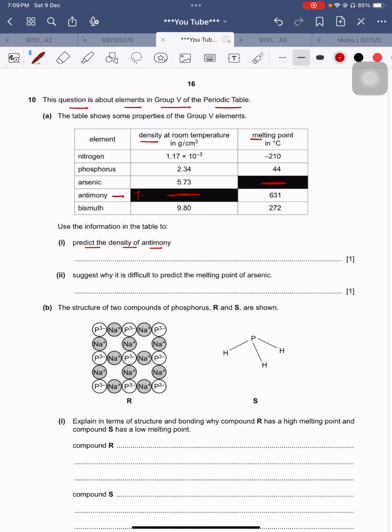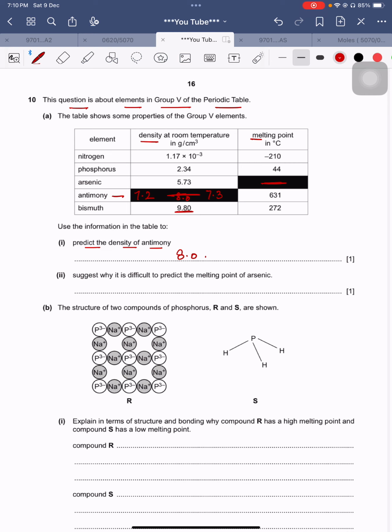For example, 7.2 can be a right answer, 7.3 can be a right answer, it can even be 8.0, but it should not be 9, not at the edges, not at the last points matching with the next figure. Whenever they are asking you to predict, it means they are not asking for a very specific number. You can select any number within that range. So if you are writing 8, then it will be considered correct.